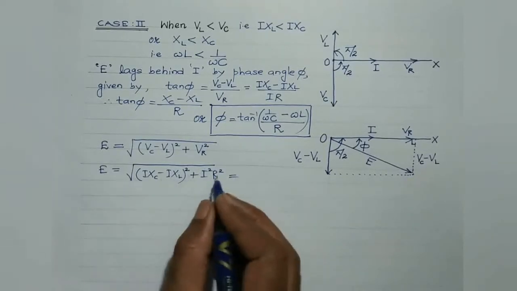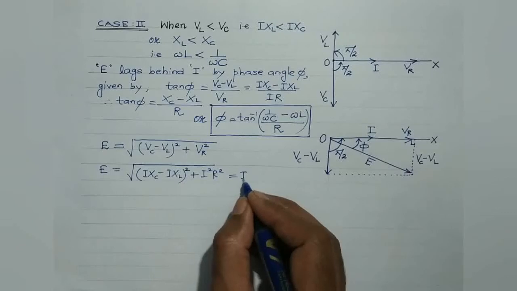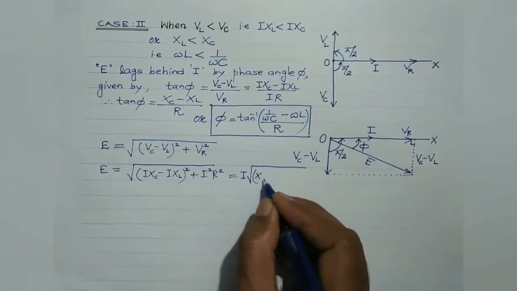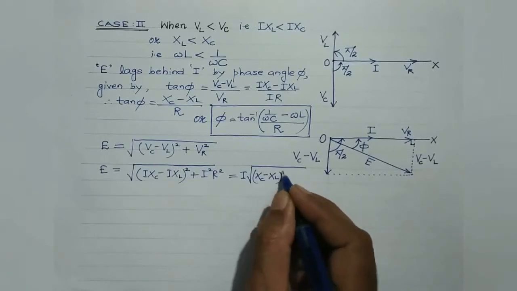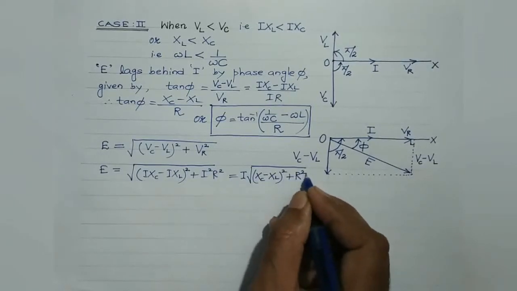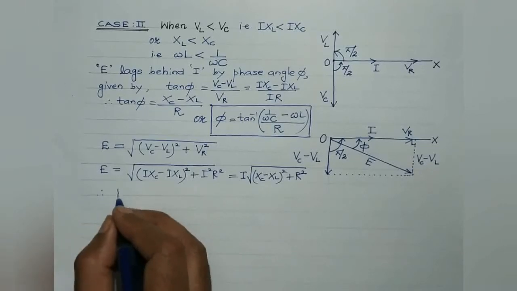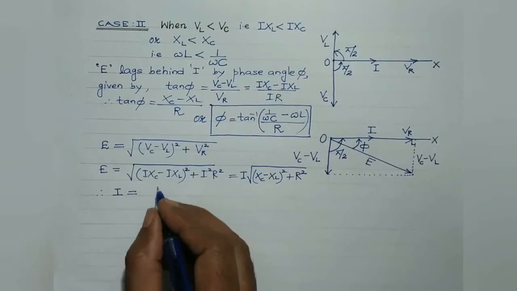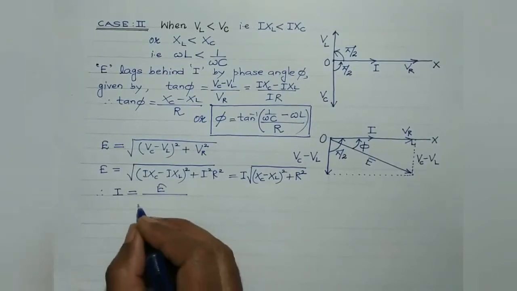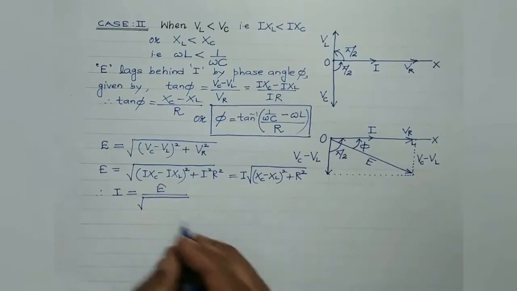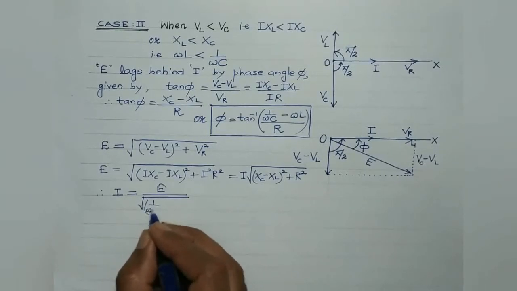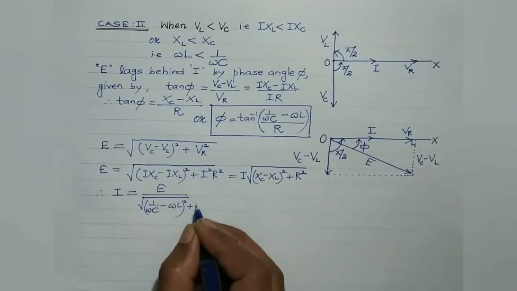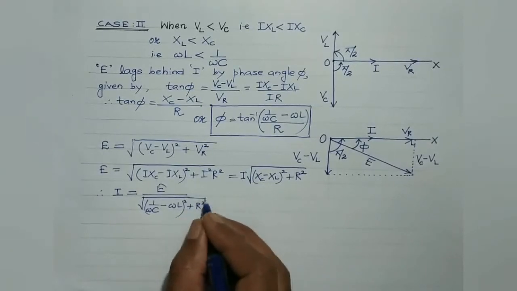Still further, here I can be taken outside the square root, right? So we'll be left with (XC minus XL) square plus R square. Therefore, students, the current flowing through the series LCR circuit in this case would be given by E divided by square root of (1 by omega C minus omega L) whole square plus R square.